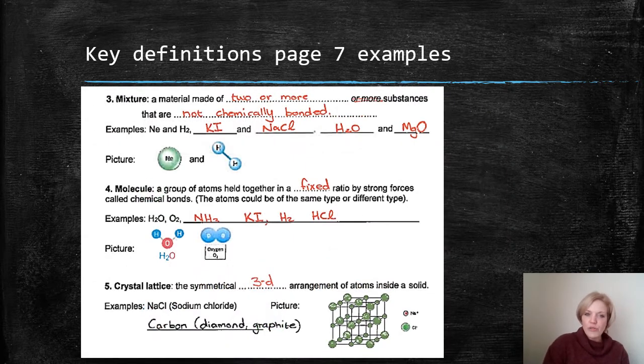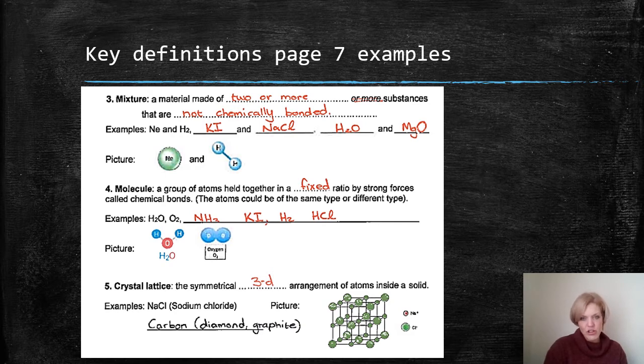So we are moving on to mixtures now. Remember, a mixture is something that is not chemically bonded. They've been physically put together, like a salad. Think of a salad, all those different ingredients that have been put together, but there's no chemical bond.